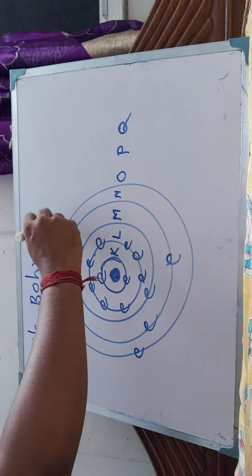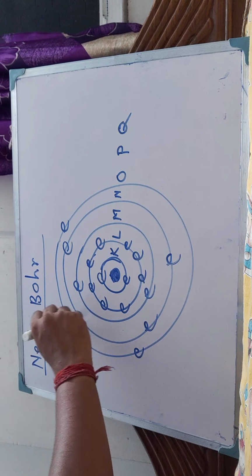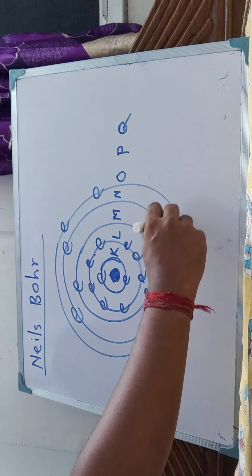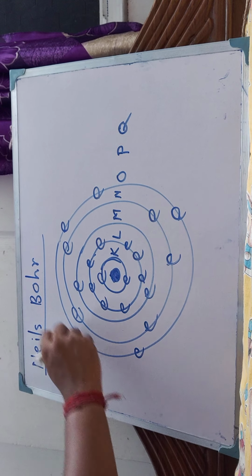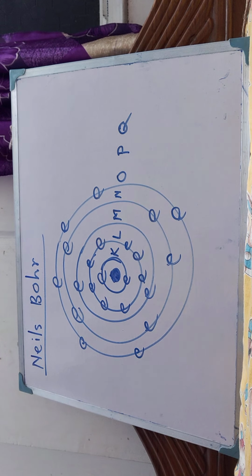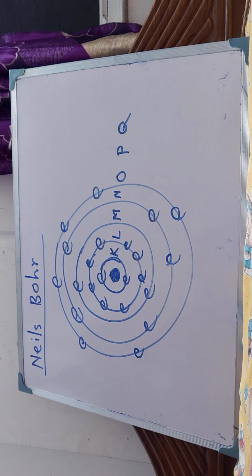Clear? So electrons are revolving around the nucleus in definite shells, and the nucleus is the mass, holding the mass-carrying protons and neutrons. It's very easy. This was given by Niels Bohr.